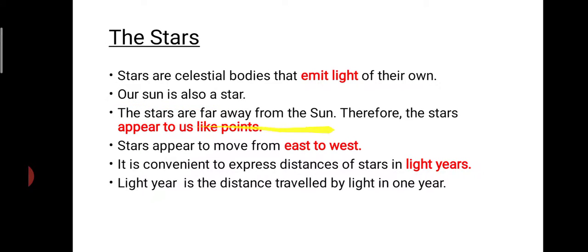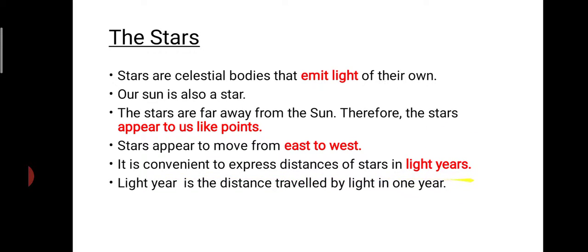Okay, the stars are far away from the sun, a very long distance, and therefore these stars appear to us like points because they are very far away. The stars appear to move from east to west. Here is north, this is the east, south, west. So here you can see the stars are moving from east to west direction.